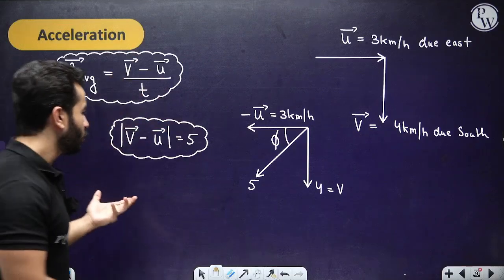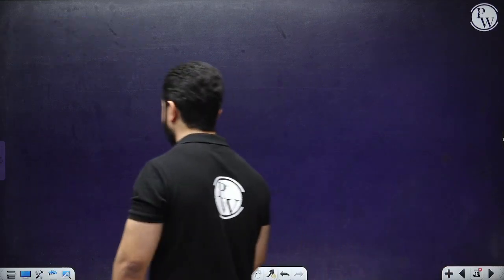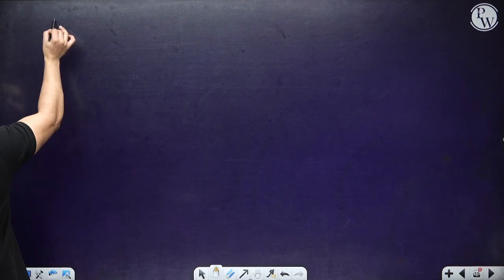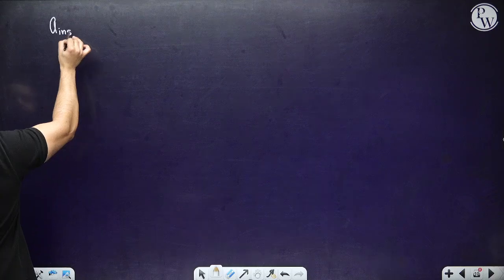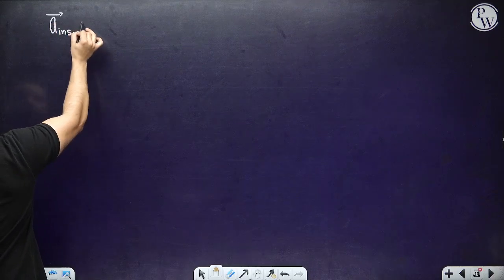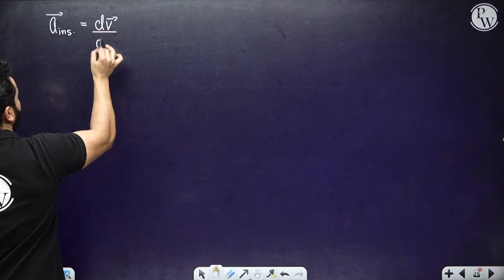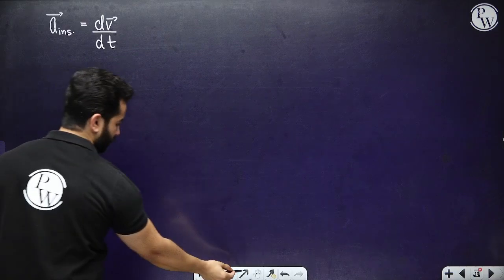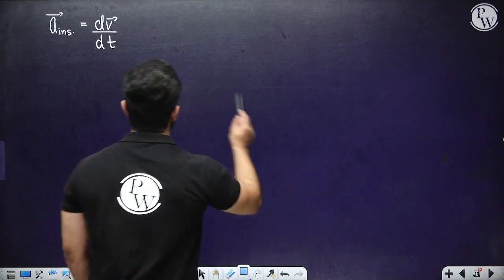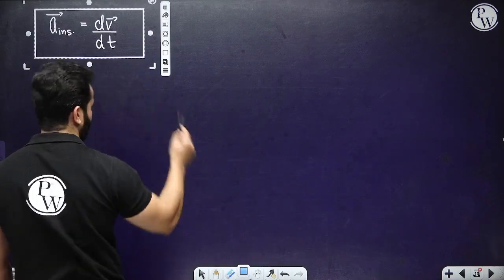Usually what we are going to use is instantaneous acceleration, and when we say instantaneous acceleration, we are going to write it as dv by dt. We are going to differentiate velocity with respect to time.